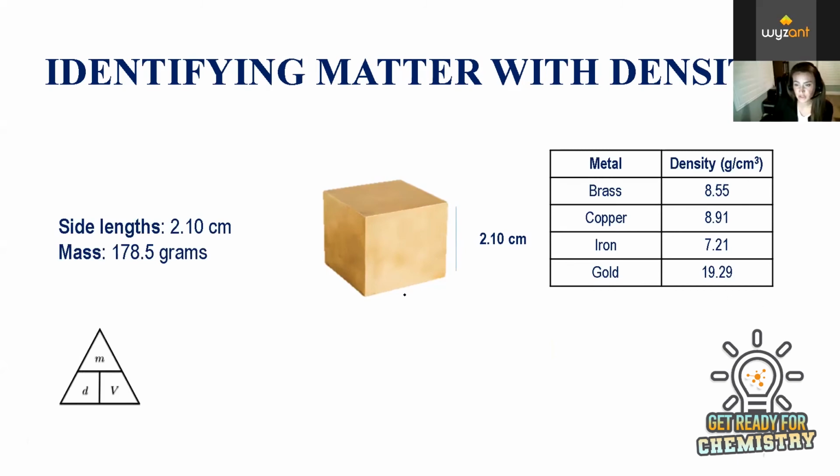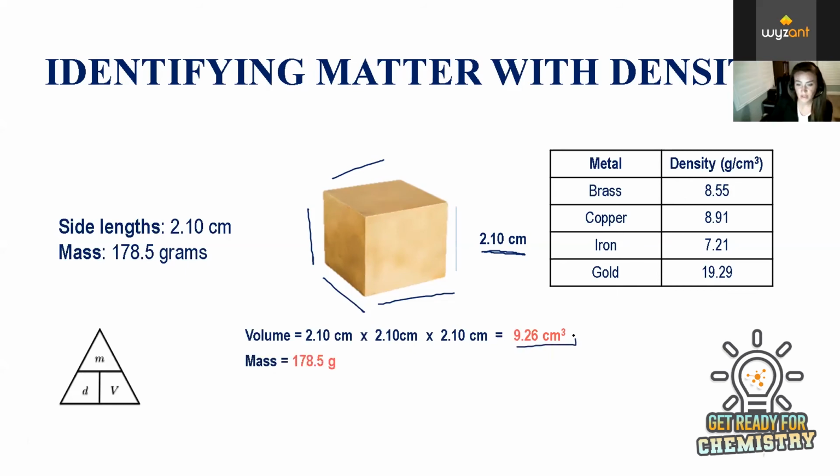How do we measure density? We have to measure the volume and the mass of everything, and then just take the density equation and divide mass by volume. So this tells us that the sides for this cube are 2.1 centimeters each. So we just have to take 2.1 and cube it, 2.1 times 2.1 times 2.1, which equals 9.26. And then the mass is already given to us. We would assume that they measured the mass of the cube as 178.5. And then we just take 178.5 divided by 9.26, which gives us 19.3.